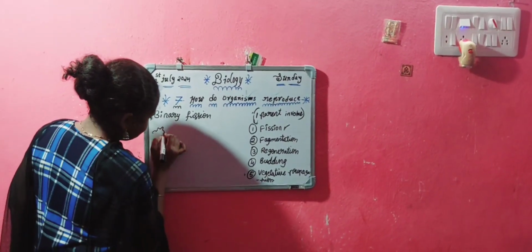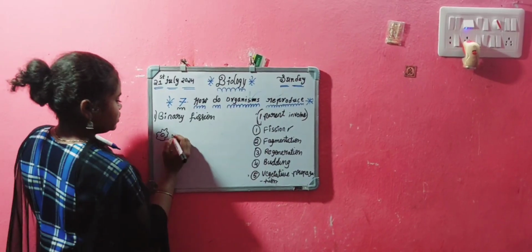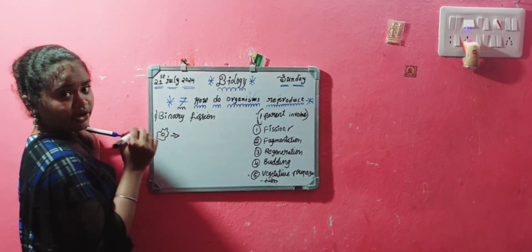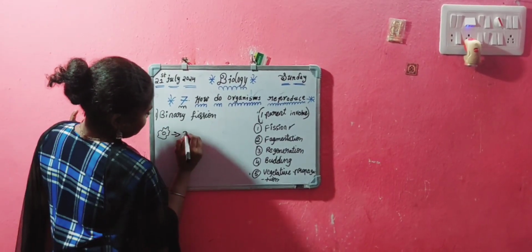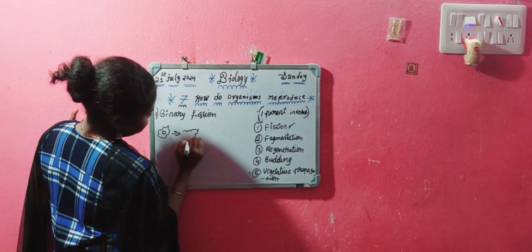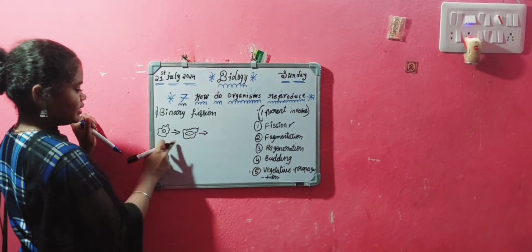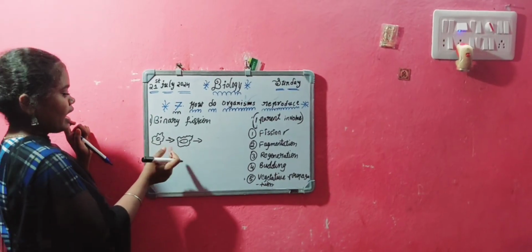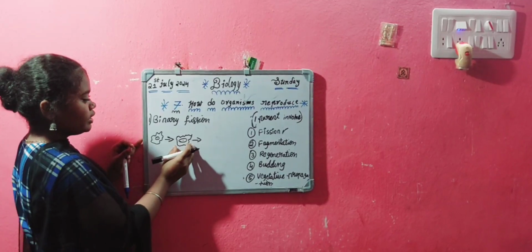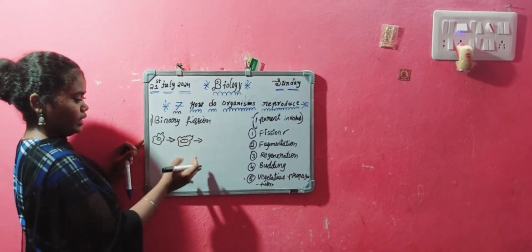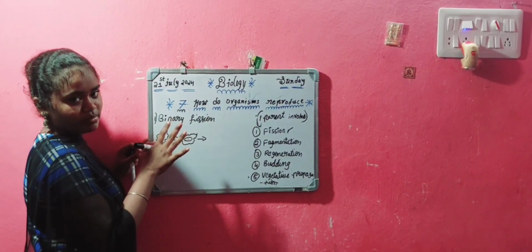For example, I will draw the amoeba structure like this. Next, the amoeba tries to divide into two cells, which is binary fission. Here, small amoeba and small nucleus, here big amoeba and big nucleus. The amoeba is trying to divide into two amoebas.